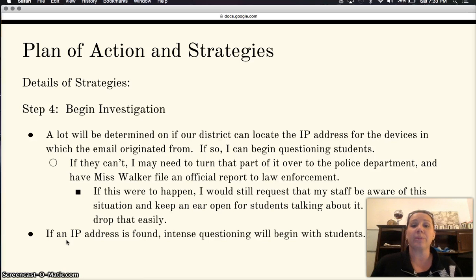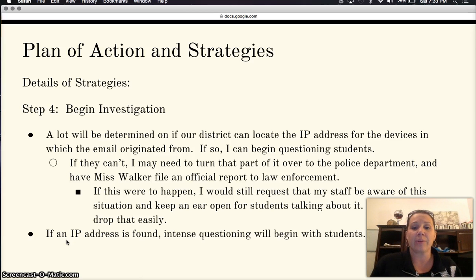Step 4 would be to begin the investigation. A lot of this would be determined on if our district was able to locate the IP address for the devices in which the email originated from. If they can't, I may need to turn it over to the police department and have Ms. Walker file an official report.